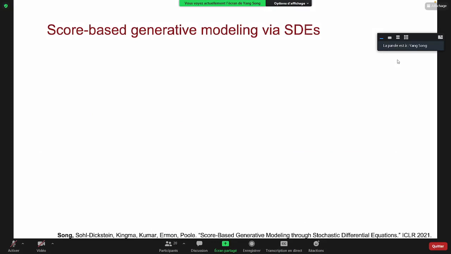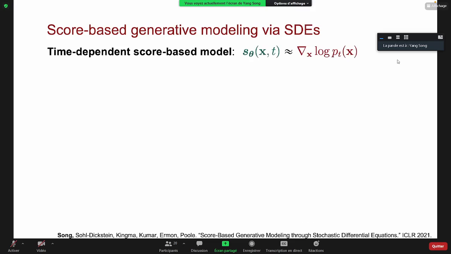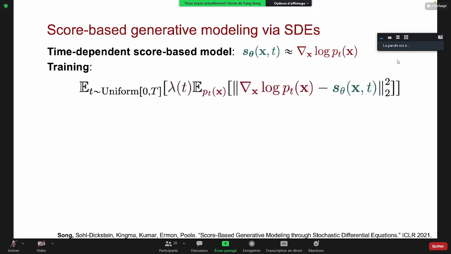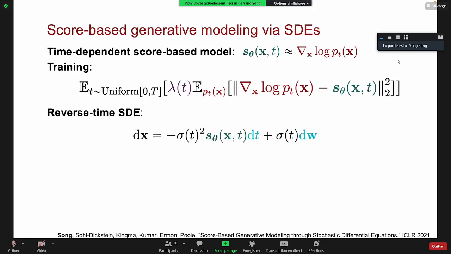And now we can generalize everything to the continuous case with an infinite number of noise perturbations. So first, we have a time-dependent score-based model. Now it's conditioned on t, not sigma. The goal is to estimate the score function. Here, the training objective essentially generalizes the finite summation into an infinite summation, which is an expectation in this case. By minimizing this objective function, we can obtain the time-dependent score-based model.